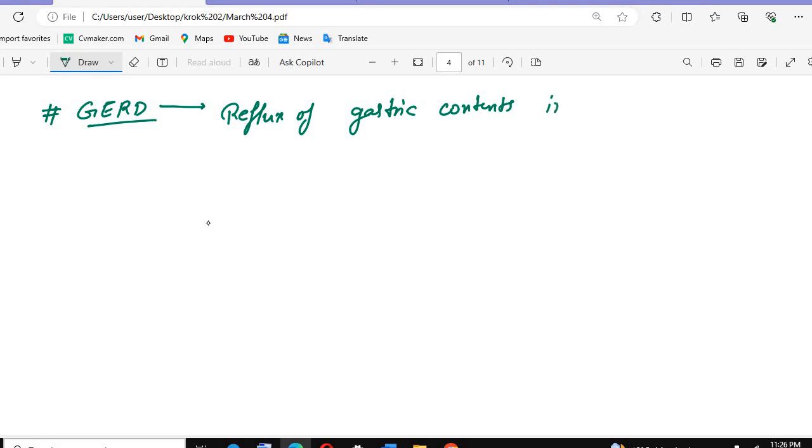So let's discuss GERD, gastroesophageal reflux disease. What happens in this condition? There will be reflux of gastric contents into the esophagus. That is reflux disease.